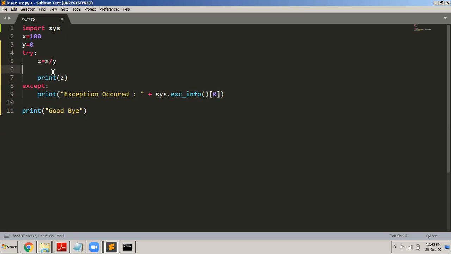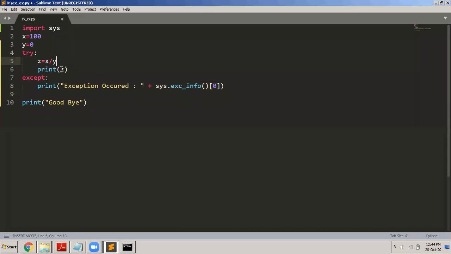If I have a statement here to open a text file, and if I have not named the text file correctly, then the error might occur because of file not found. So I want to know why the error occurred, and I can use this function to tell me. Now we know for sure that this particular error is occurring because I'm trying to divide the number by 0, because I've initialized y to 0 here. So when I do x by y, it is definitely a case of divide by 0. This statement should display that the error occurred because of divide by 0. Let us see what it does.